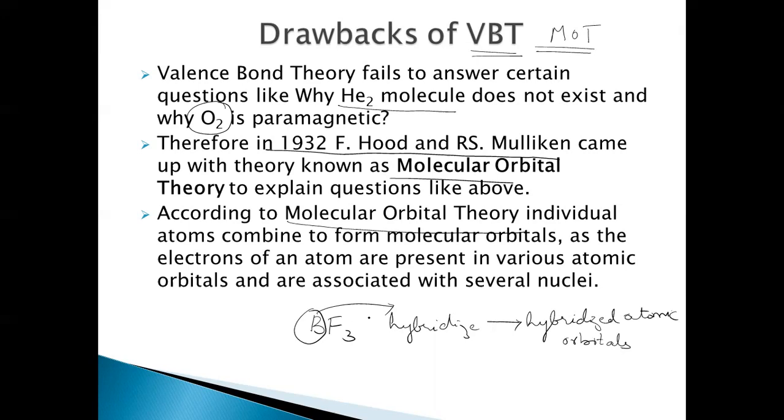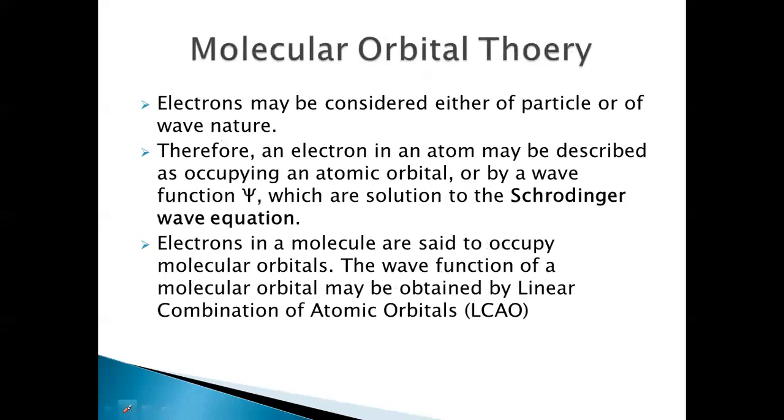Here the valence electrons are considered to be associated with all the atoms in a molecule. That means the valence electrons of all these atoms together are under the influence of all the four atoms here. That is what molecular orbital theory is. So how could this be explained?